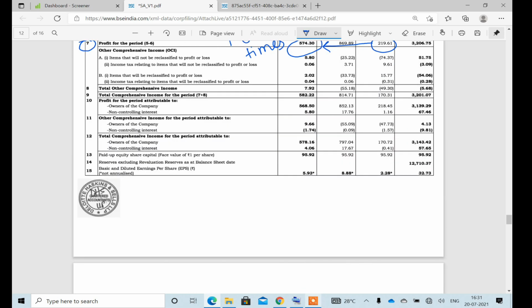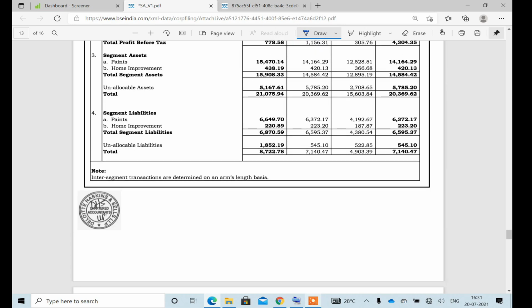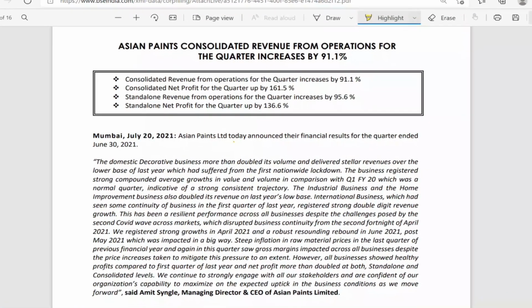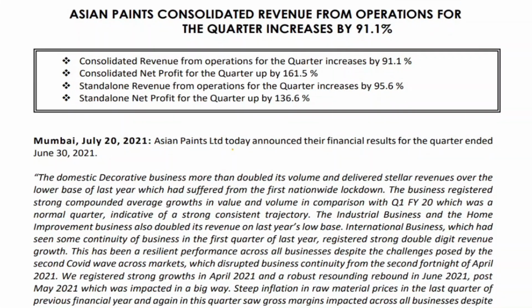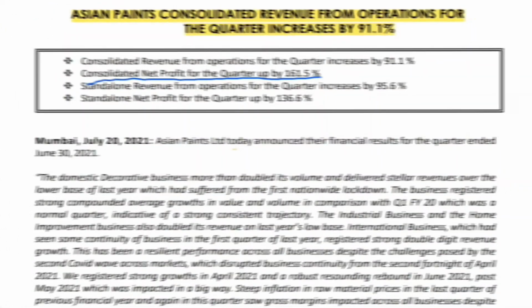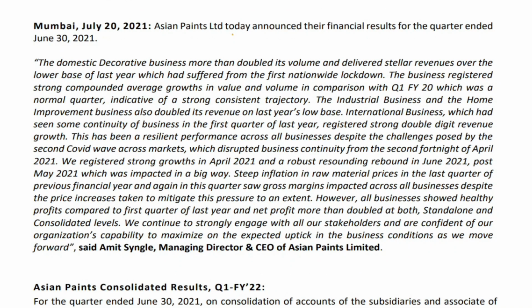Now if we scroll down a little bit, we can see the same information has been given by the company. When we see the major highlights from this result, we can see the same points here. The Asian Paints consolidated revenue from operations for the quarter increased by 91%. Consolidated net profit for the quarter was up by 161.5%. That's what we have already discussed, right? Now, here is a very important thing we must keep in mind. The company has also mentioned in the highlights that the domestic decorative business more than doubled its volume and delivered stellar revenue over the lower base of last year. Guys, very important here. What it is saying is that it has doubled its volume.